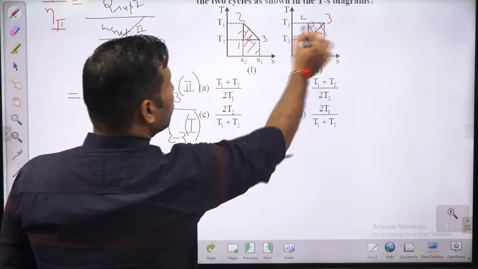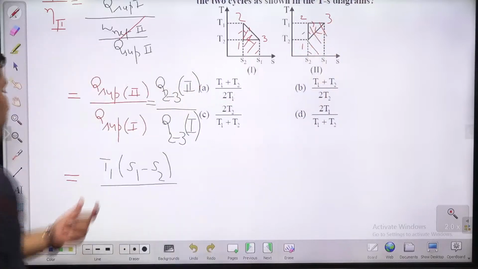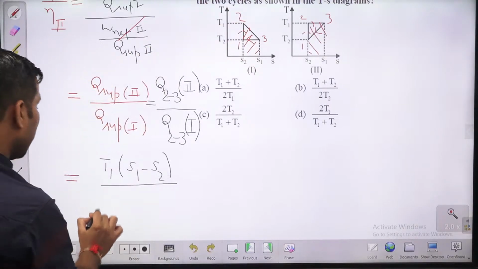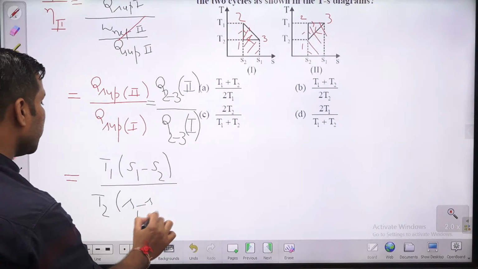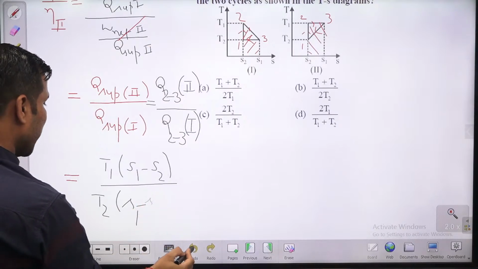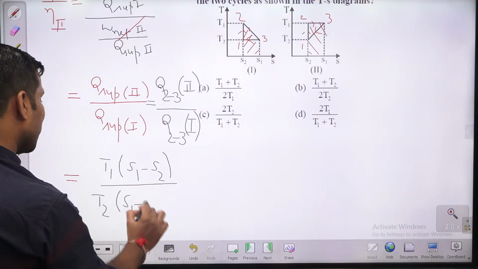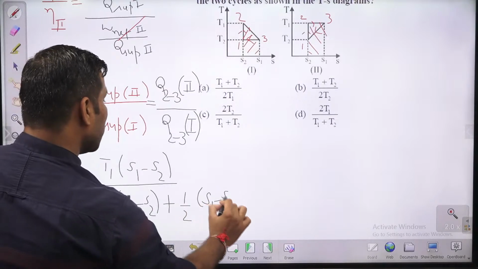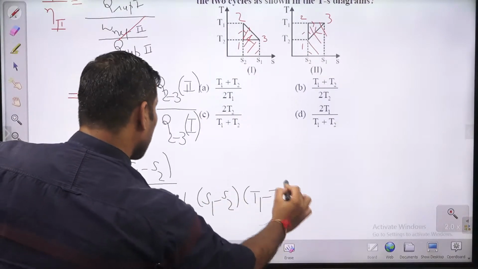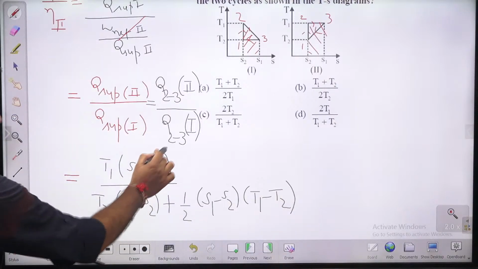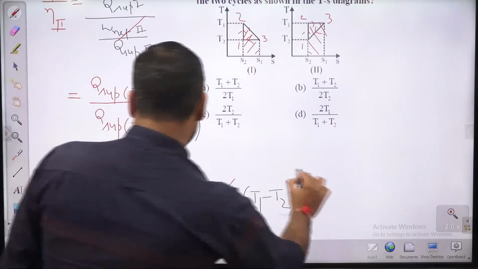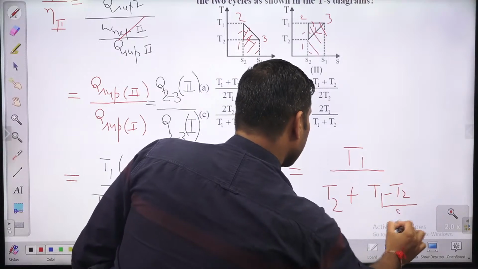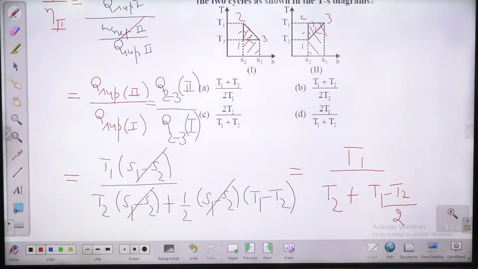Okay, heat addition in this process 2 to 3, 2 to 3 में ये वाला पूरा area, this is the heat addition. How much is heat addition in this guys, this is this area plus this area, so this is nothing but T2 into S1 minus S2, इसको भी कैपिटल लिख देते हैं। So T2 into S1 minus S2 plus this closed area, so this is nothing but half base S1 minus S2 into height T1 minus T2। तो थोड़ा सा लिखना है बच्चों, क्वेश्चन इज वेरी सिंपल। So this will cancel out, सोल्व कर देते हैं इसको। So T1 by T2 plus T1 minus T2 divided by 2.